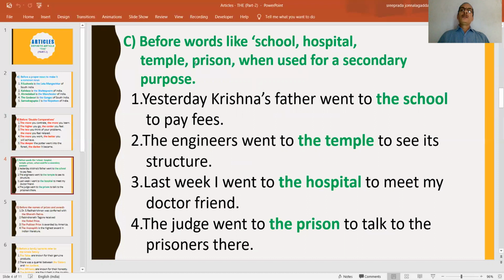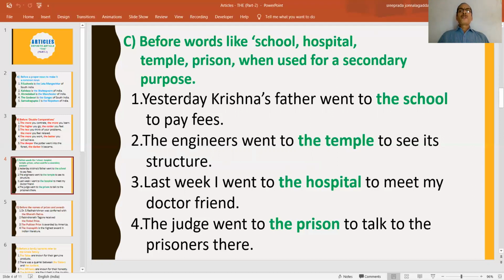Why? For punishment. So, these are called primary purposes, actually. Going to school, going to hospital, going to temple, going to prison. So, without any article, these words are naturally used. That's why it is said to be a primary purpose. But here, if "the" is placed before any of these words like school, hospital, temple, prison, it indicates that we are not visiting those places for a primary purpose.